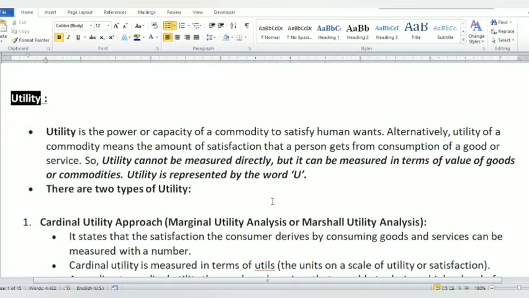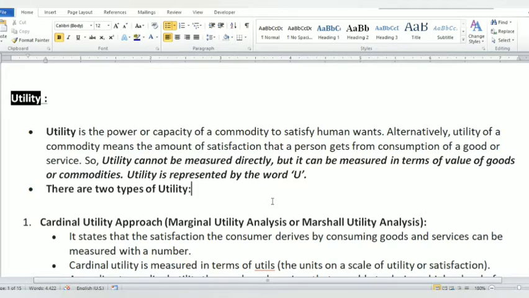But it can be measured in terms of value of goods or commodities. Economists have measured it in terms of the exchange value of goods or services, which we call the price of goods, commodities or services. And the other thing is, utility is represented by the capital English letter U.